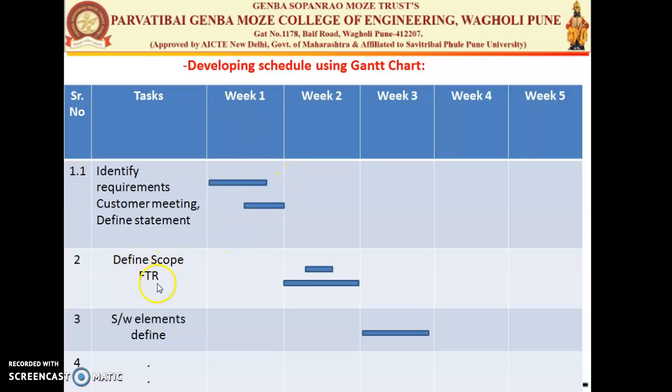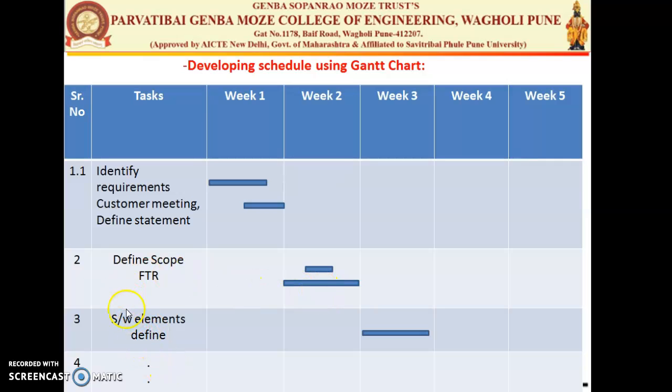Second is define scope. So week 2 will be required for define scope. You can say from week 2 day 3-4 to week 2 day 5 we have completed defining the scope. FTR are conducted throughout the week. So the second bar is the FTR, which spans the whole week's activity.